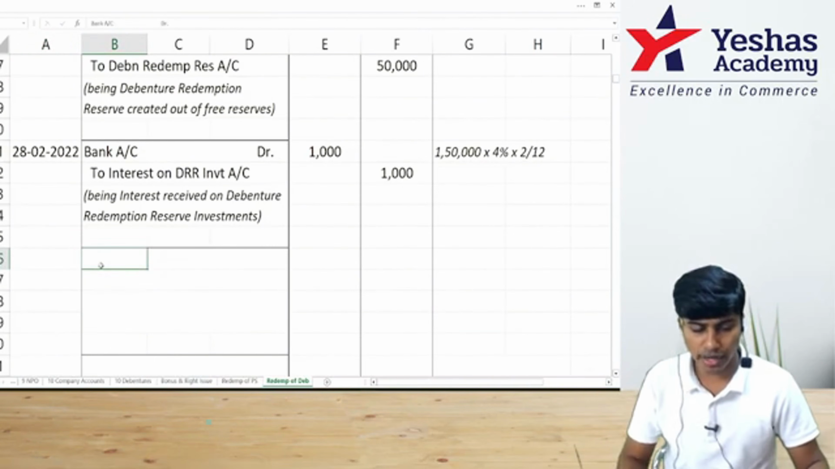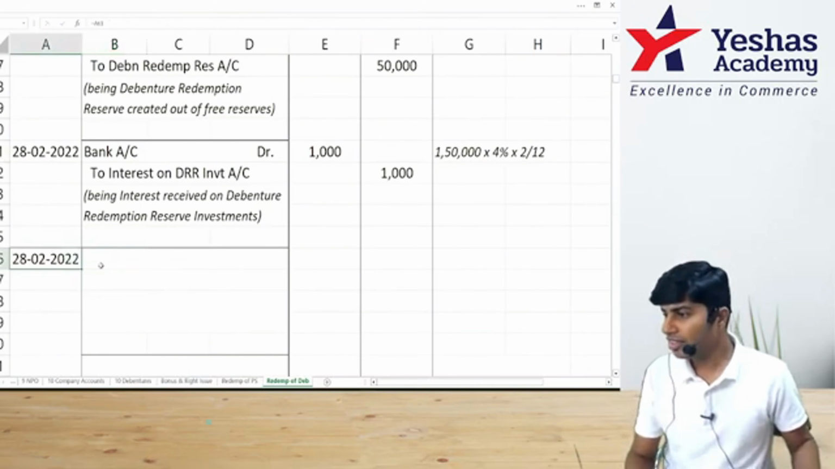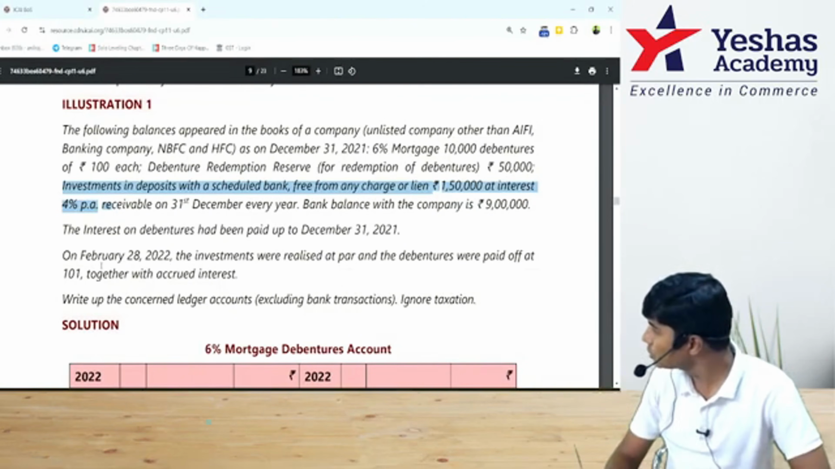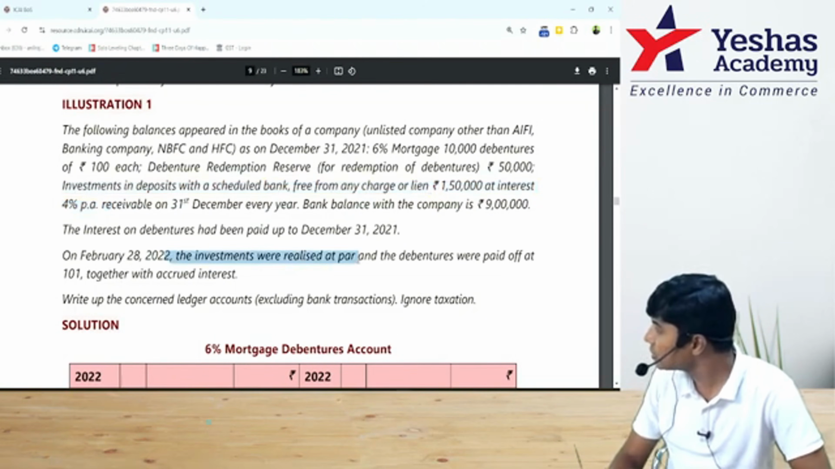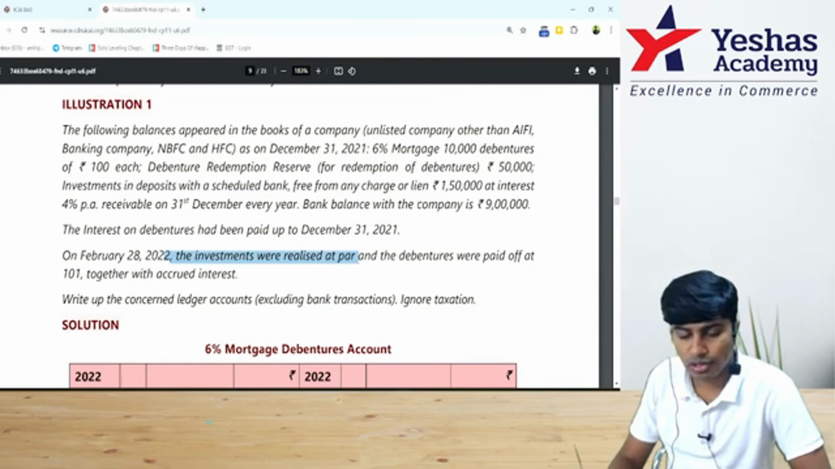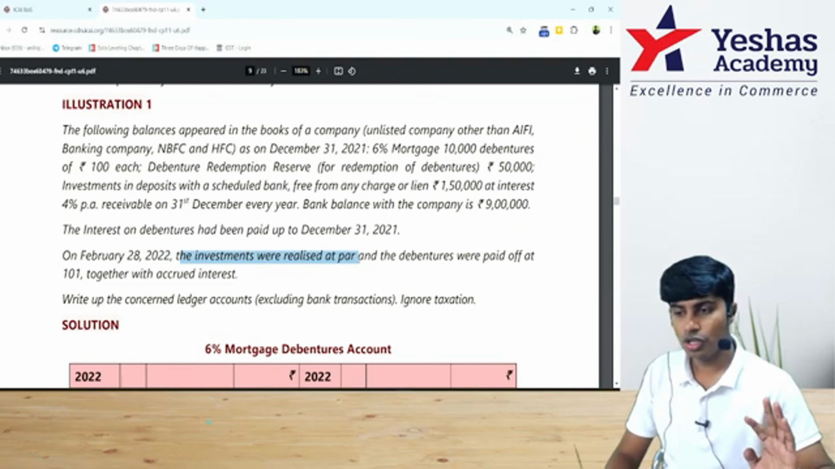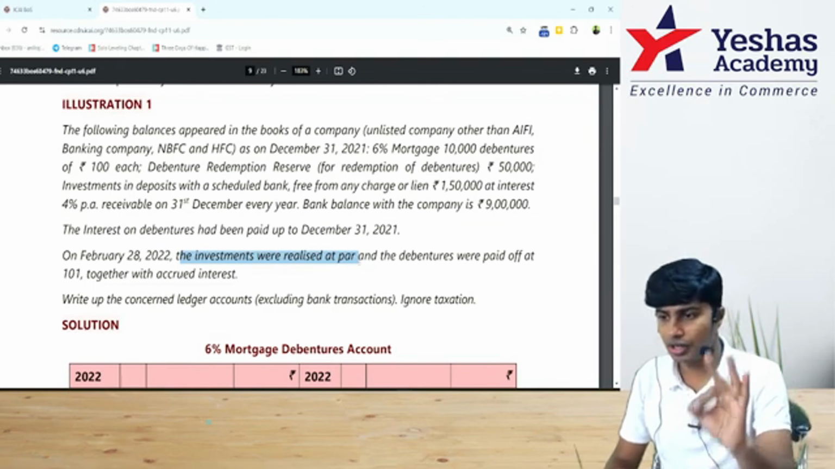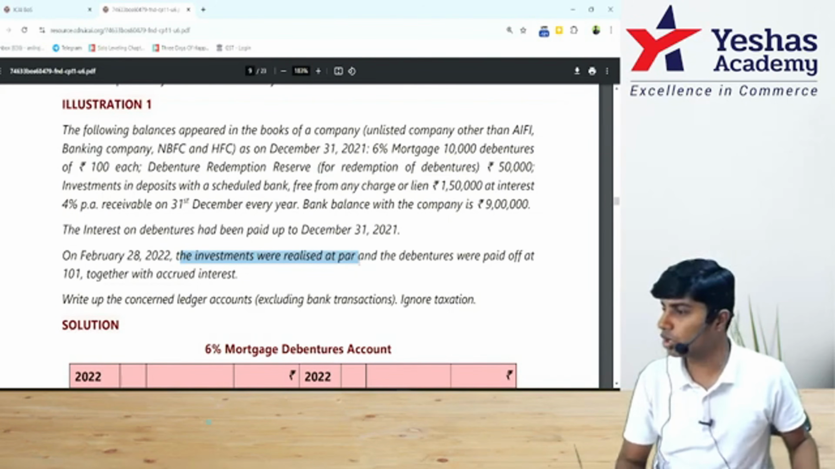Then let me go ahead and sell my investments. They have not told us how it is sold. Have they given? Oh yes, investments were realized at par. What is the value of investments? 1,50,000. You sold it at par, meaning cost to cost. Your cost is 1,50,000, you sold it at 1,50,000. No 1 rupee profit, no 1 rupee loss.